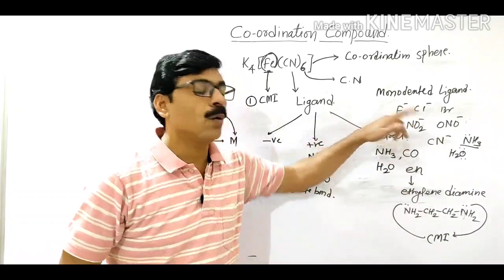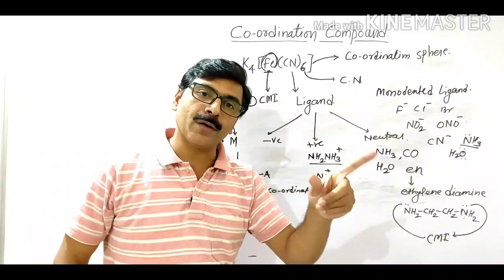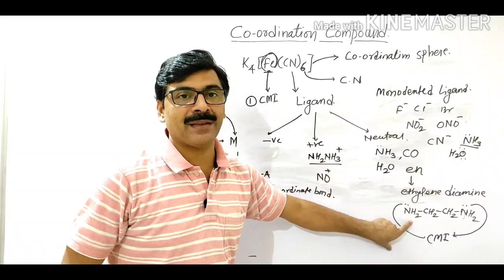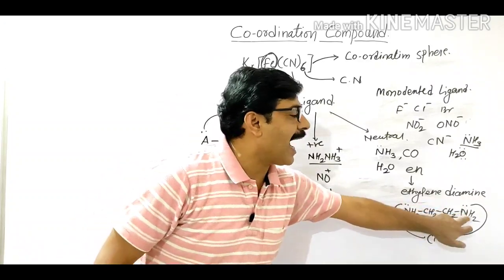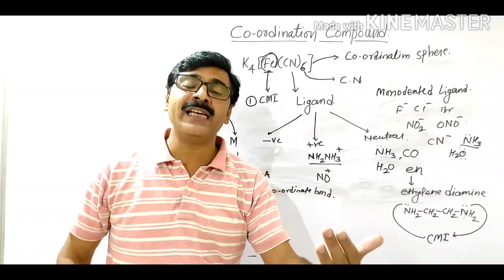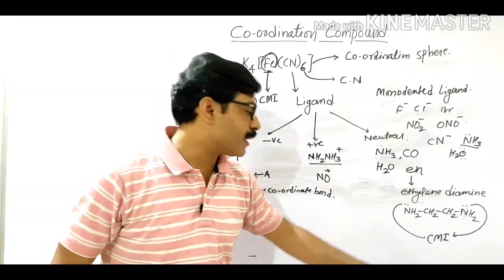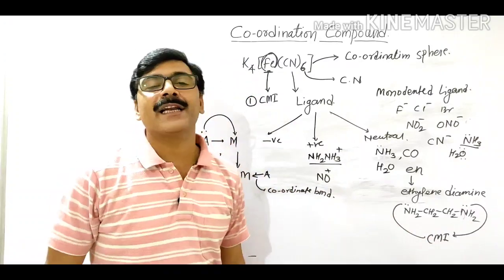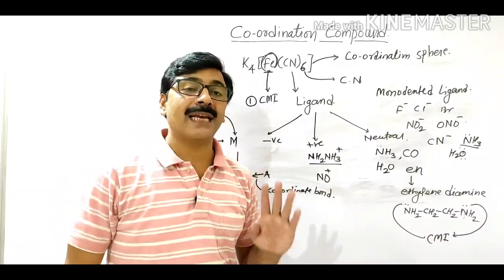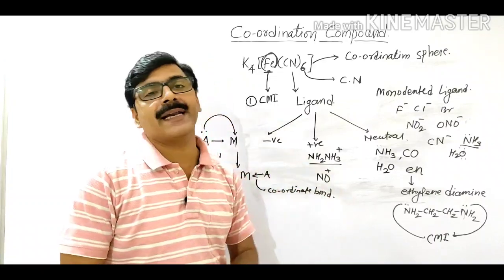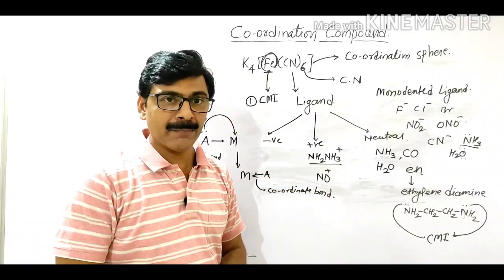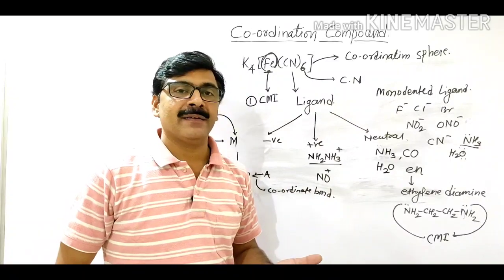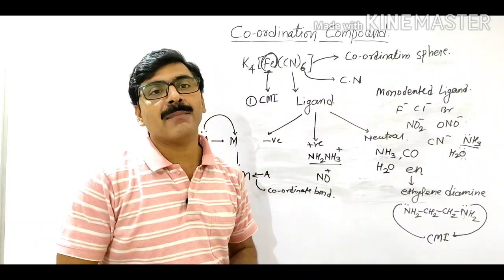In monodentate only one atom can donate the lone pair to the central metal atom, but in a bidentate ligand two atoms simultaneously donate the lone pair to the central metal atom, giving the formation of coordinate bonds. Such a ligand is called a bidentate ligand. Remember, in this way tridentate, tetradentate and hexadentate ligands are present.